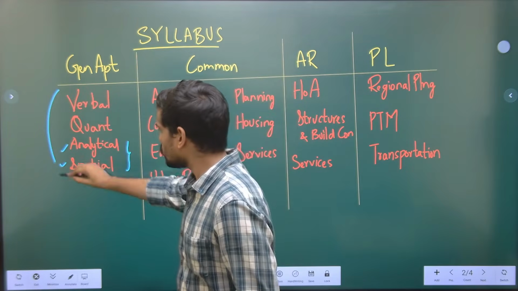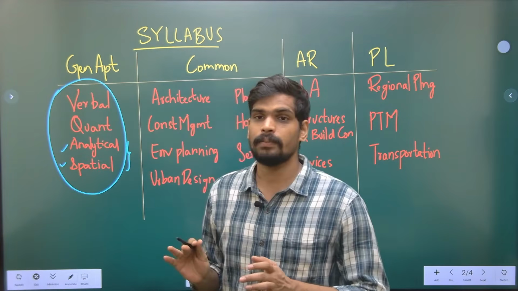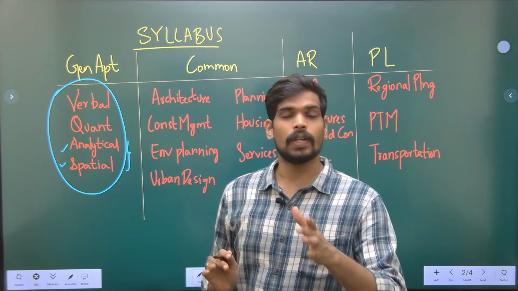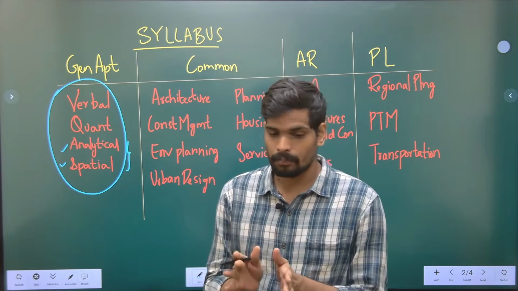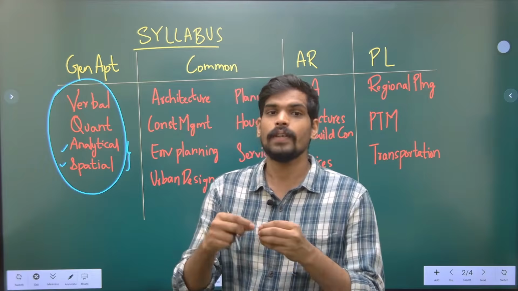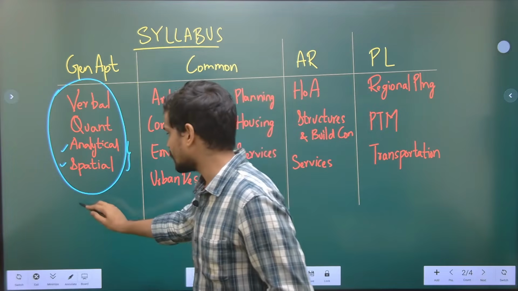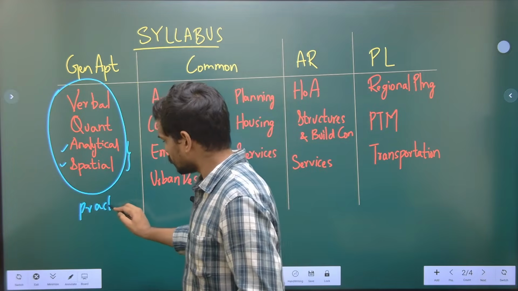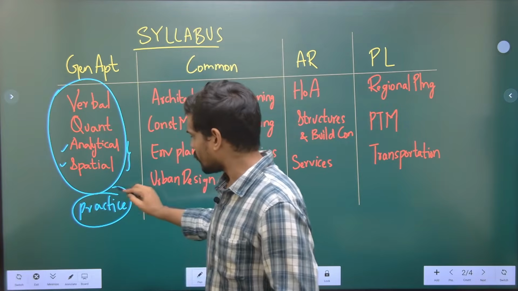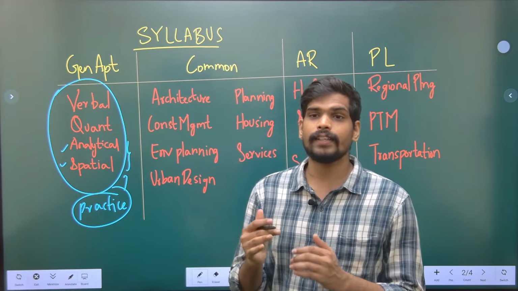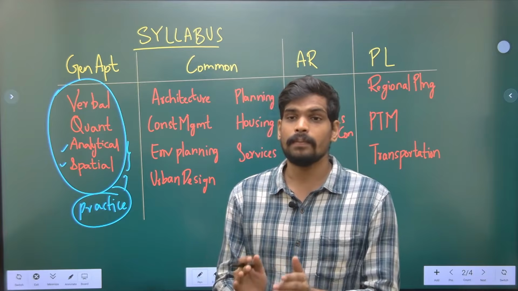The most important point to be remembered from this part of the syllabus is there is only one crucial point with respect to general aptitude, only one way to go about it, that is practice. So focus on the practice of this portion. Dedicate a regular amount of time on daily basis.